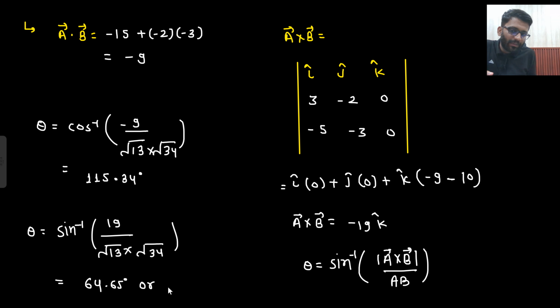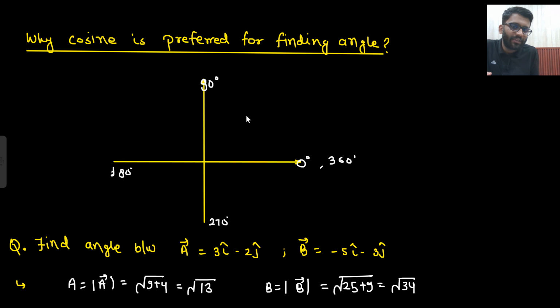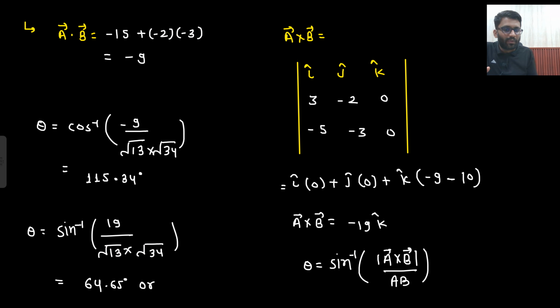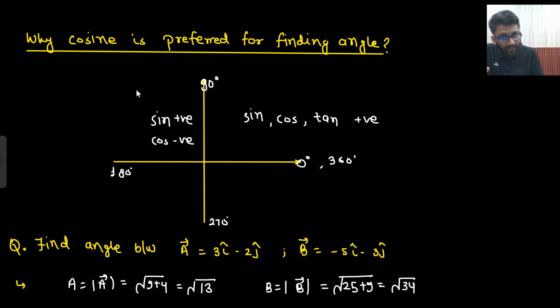But there is one more possible answer. Why is there one more possible answer? Because here all are positive. Here sine, cos and tan all are positive, and here sine is positive, cos is negative. So if your sine theta is positive, then one angle you are going to get here, another angle you are going to get here as well, because sine of 180 minus theta is equal to sine theta only.